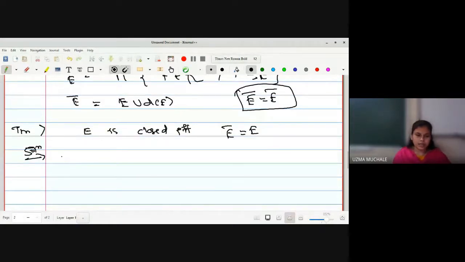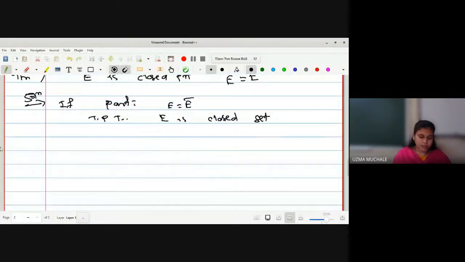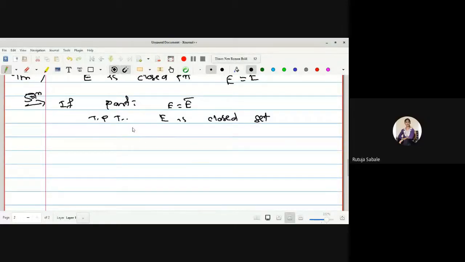Okay, let us go for the if part. What will be there in the if part? We assume that E is equal to E bar, and our aim is to prove that E is a closed set. Yes, do you know how to prove this? E is a subset of E closure and E closure is a subset of E, then both are equal.